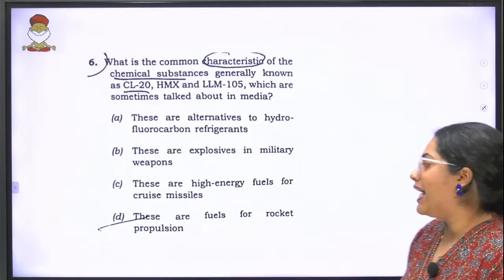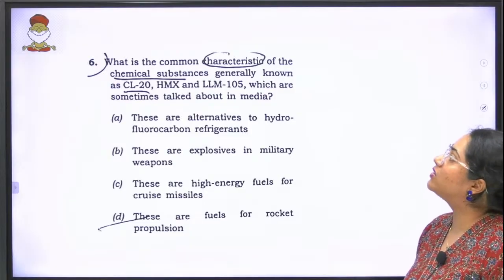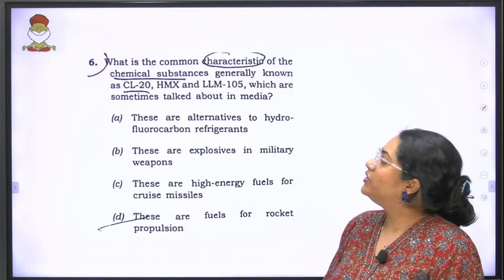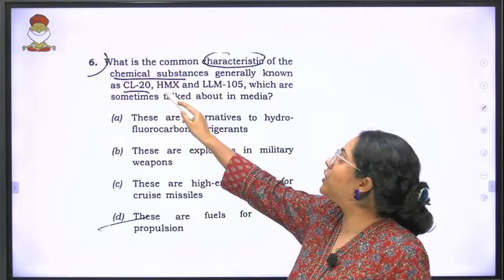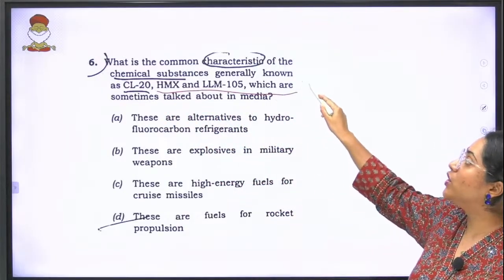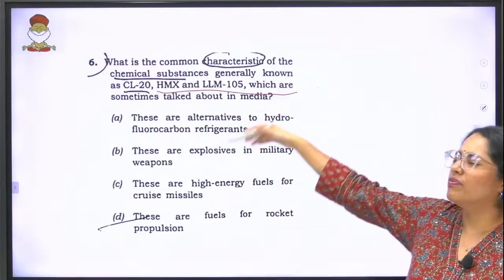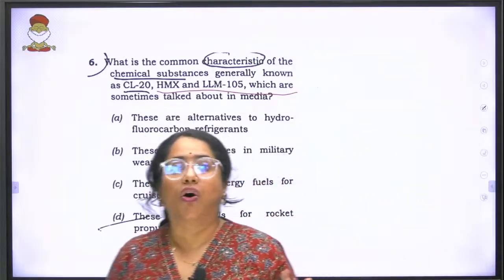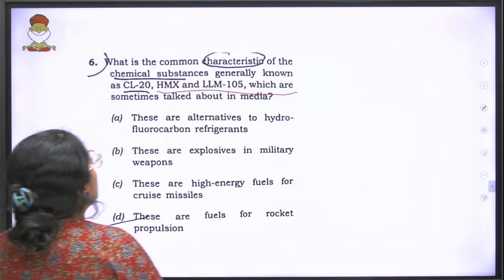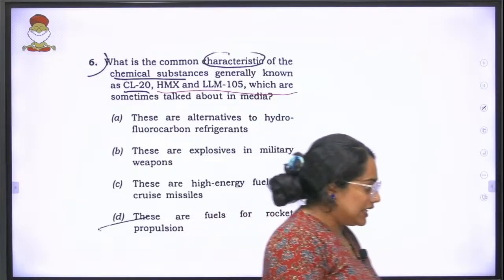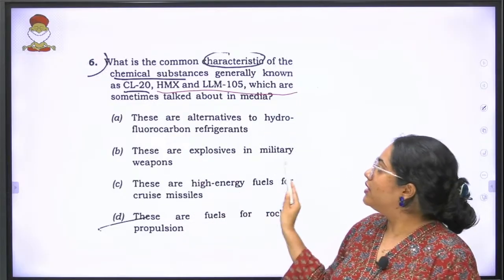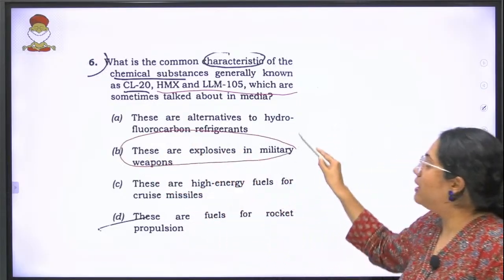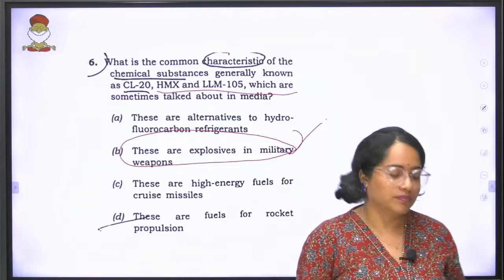Moving forward, it's a very direct question, which is the common characteristics of the chemical substances generally known as CL-20, HMX, LLM-105. So this was very frequently there in the several war conditions, etc. The answer to this 6th question is B. Okay, these are explosives in military weapons.